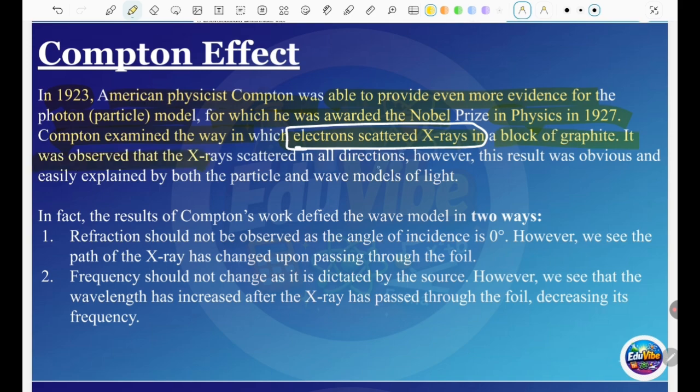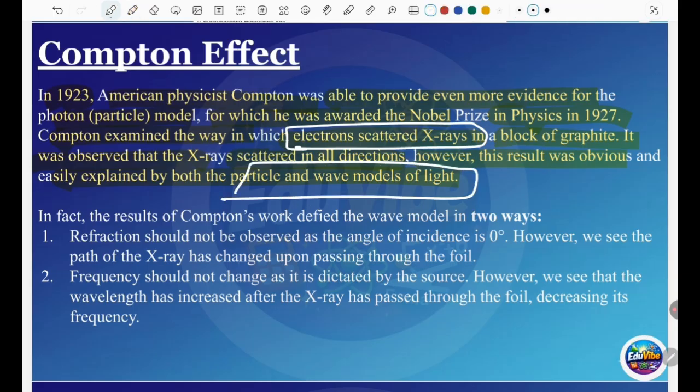It was observed that X-rays are scattered in all directions. However, this result was obvious and easily explained by both the particle and the wave models of light. In this experiment, electrons scatter X-ray light in a block of graphite, and the X-rays are scattered in all directions, which both models can explain.